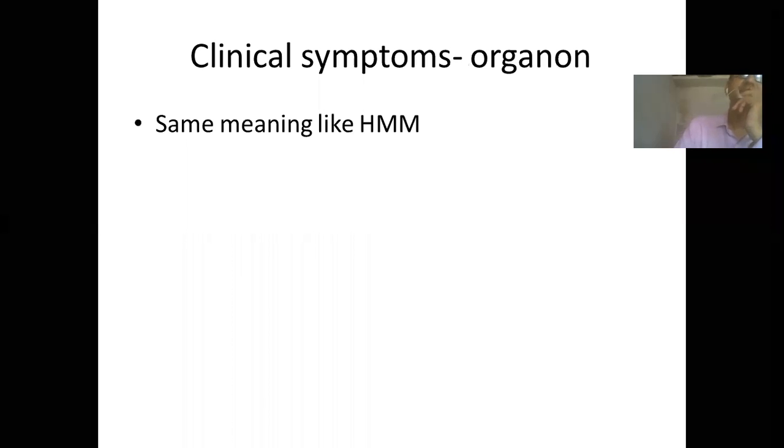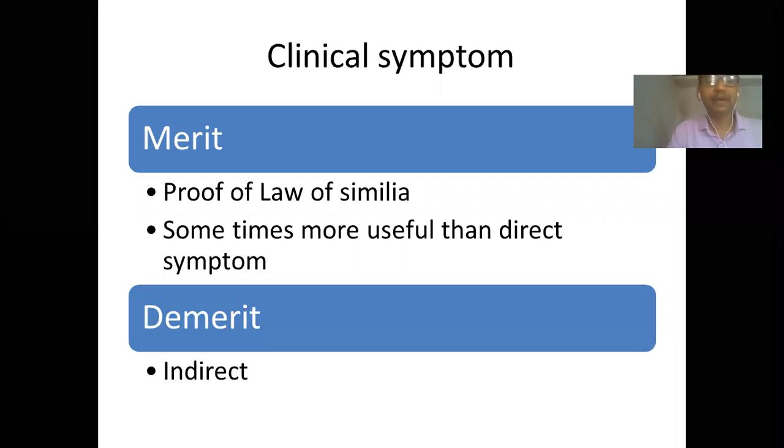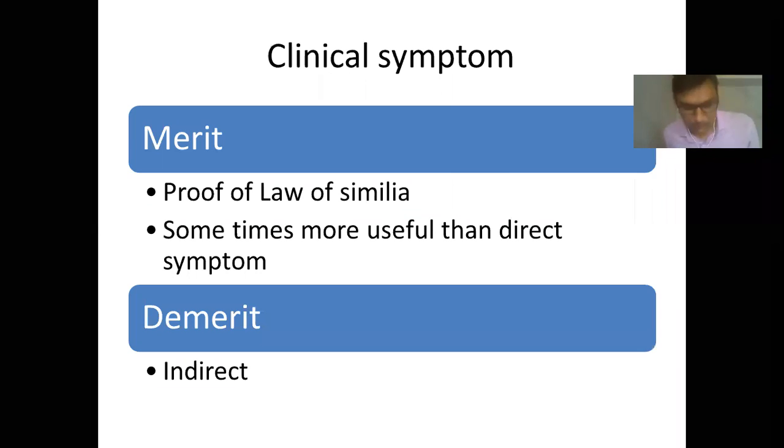Then clinical symptom in the organ. The clinical symptom in the organ has the same meaning as that of the homeopathic materia medica. And then what are the merits and demerits of these symptoms? This symptom is basically a proof of the law of similia. So what is that law of similia?